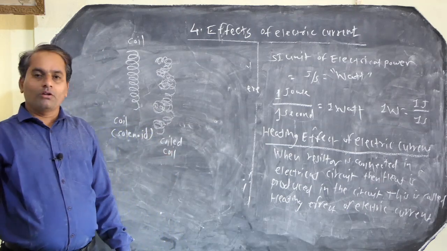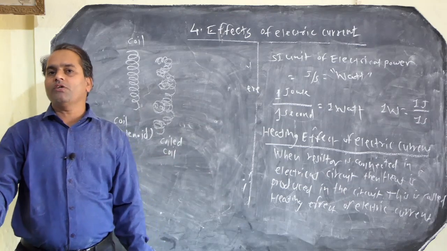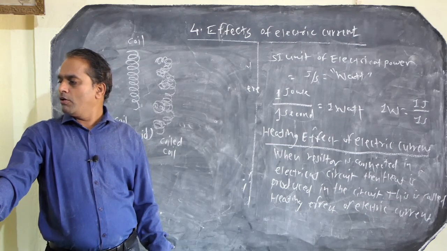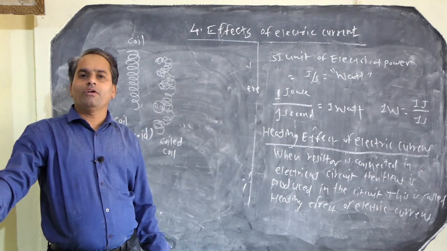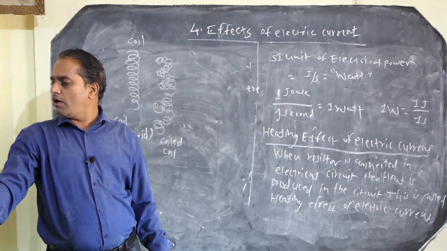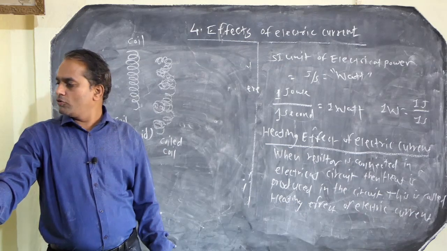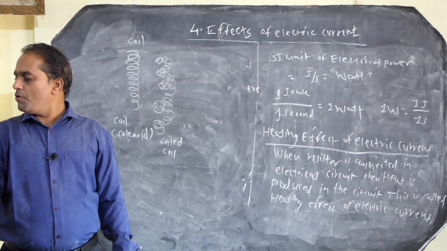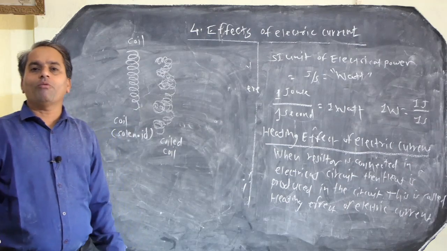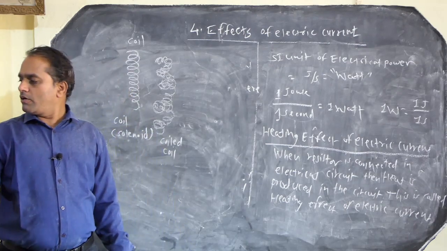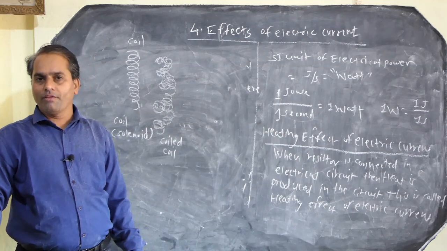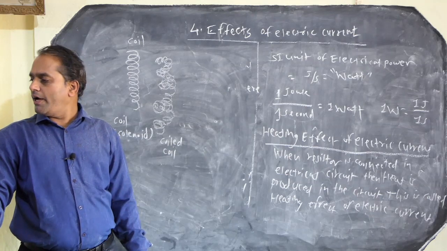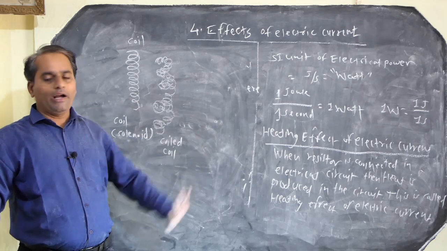Now, this coil is used in various types of equipment such as a water boiler, an electrical cooker, an electrical bulb, and also in our electrical iron. So this coil is used to produce the heating effect. It has the property of an electrical conductor having high resistivity, so that is why it is used as a coil.